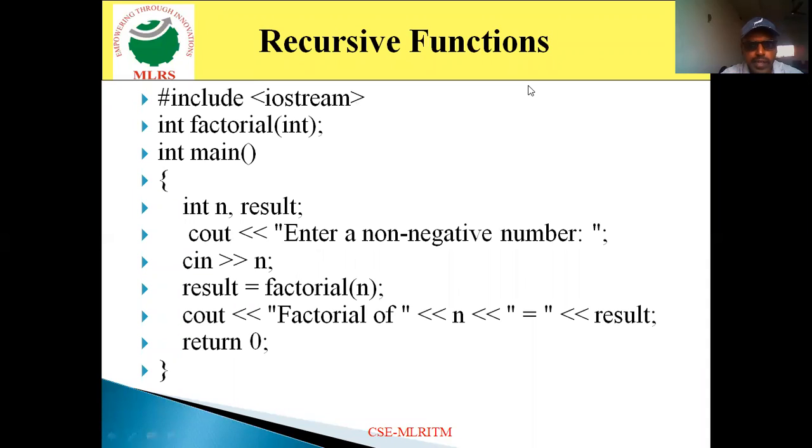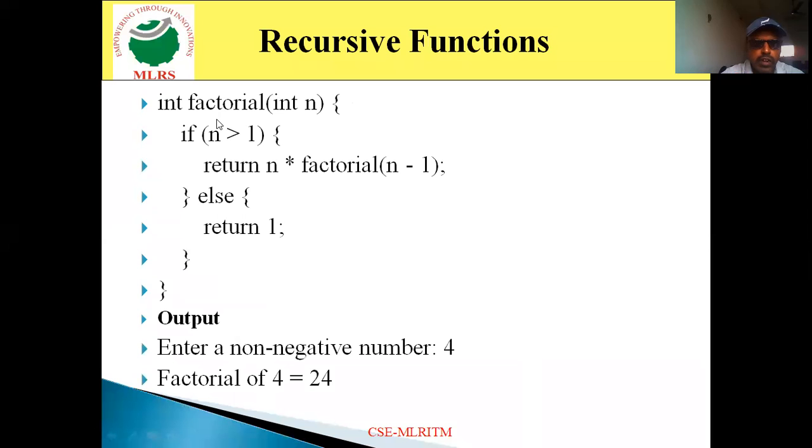Now let's look at the example program. First, include iostream, int factorial, int main, open brace, then int n, result, cout, enter a non-negative integer, then through the cin statement, I provide some value. Then result is equal to factorial of n, whatever the n value I specified here, when n value is passed as the argument, it is a function call.